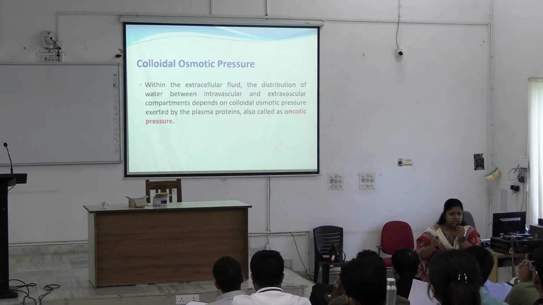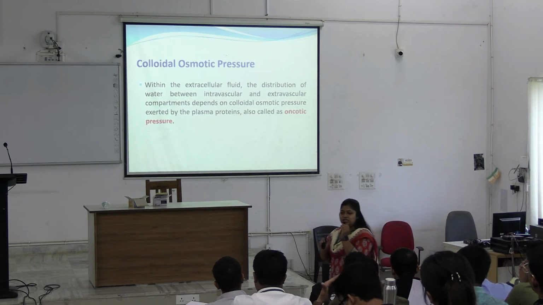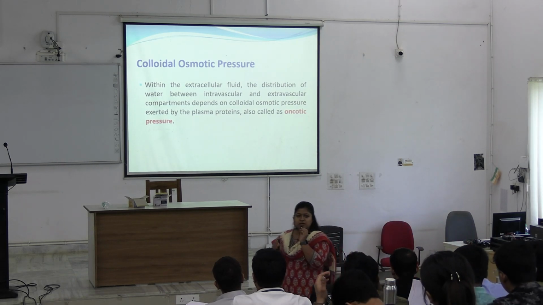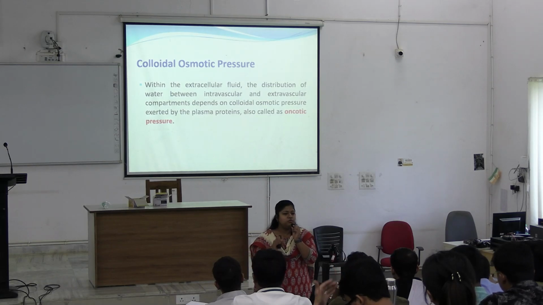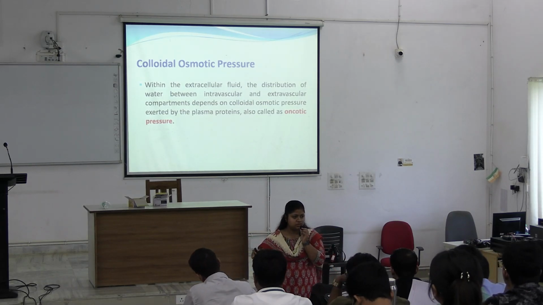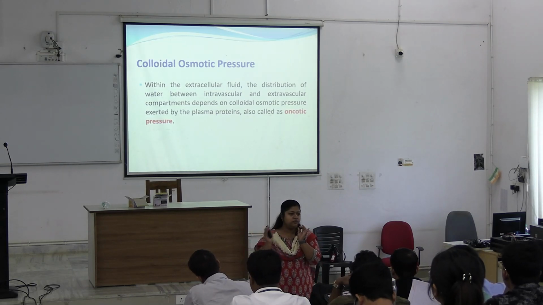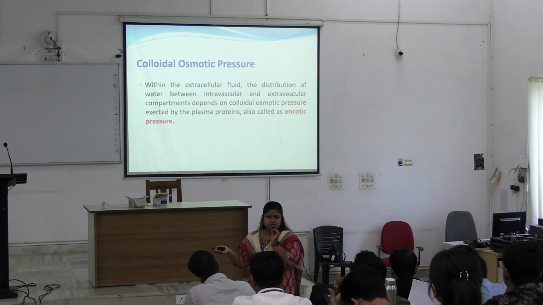So decreased plasma protein will lead to decreased plasma oncotic pressure. That will lead to movement of water from intravascular space to extravascular space. Right? What was said before? In which direction does water move? From diluted portion to concentrated portion.